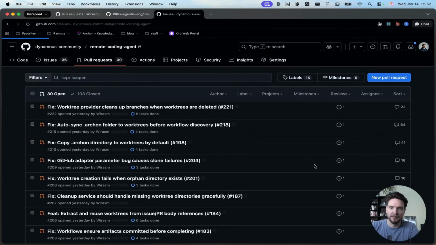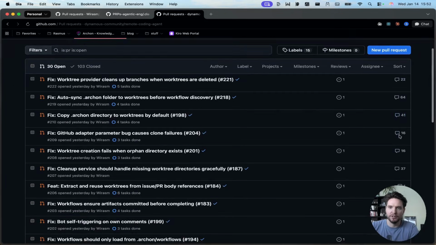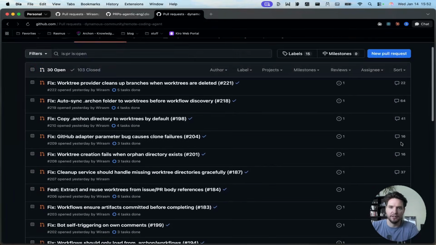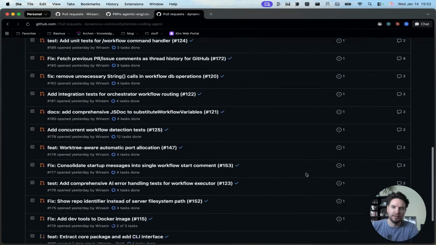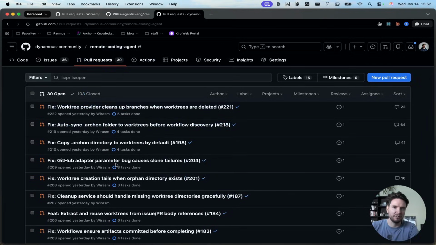But yeah, you can see here basically a lot of comments here. I haven't written a single comment here. This is all done automatically by Claude Code. These are code reviews, fixes. Things are happening here all the time inside of this repo.